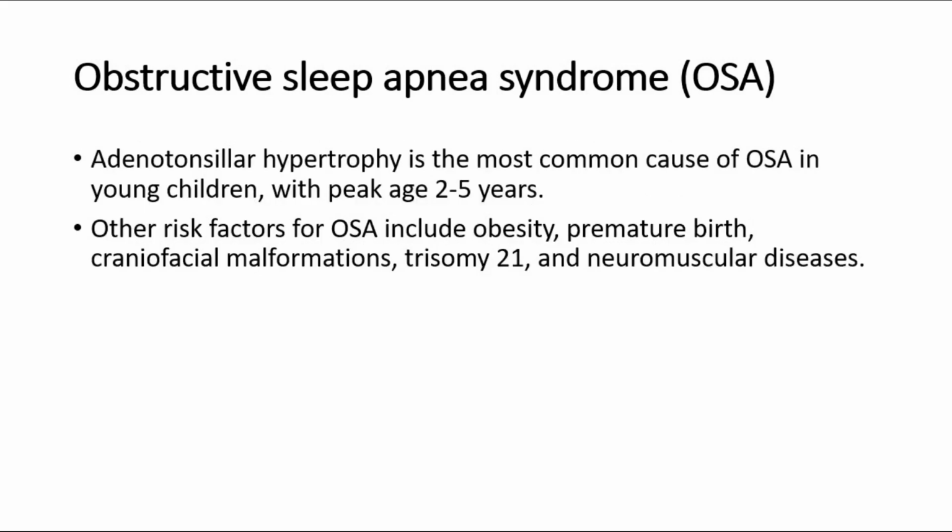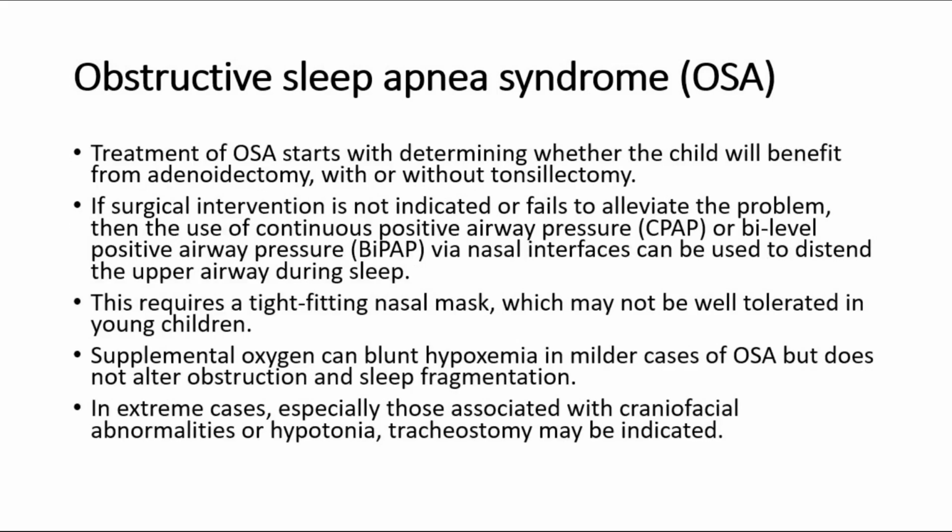Adenotonsillar hypertrophy is the most common cause of OSA in young children, with peak age 2 to 5 years. Other risk factors for OSA include obesity, premature birth, craniofacial malformations, trisomy 21, and neuromuscular diseases. Treatment of OSA starts with determining whether the child will benefit from adenoidectomy, with or without tonsillectomy.